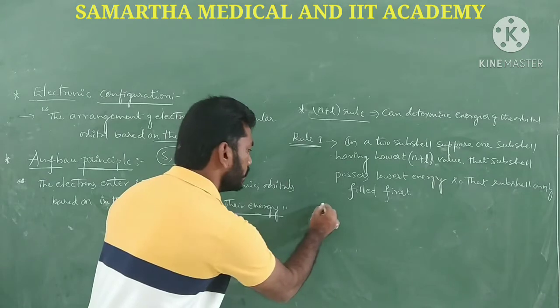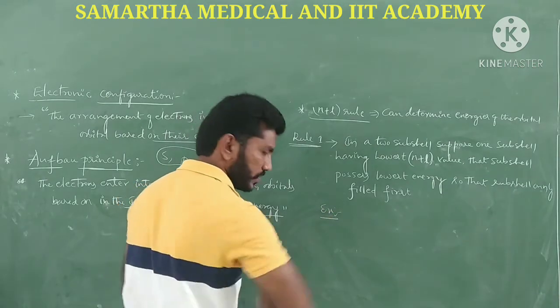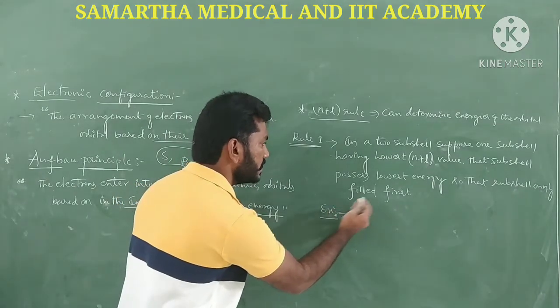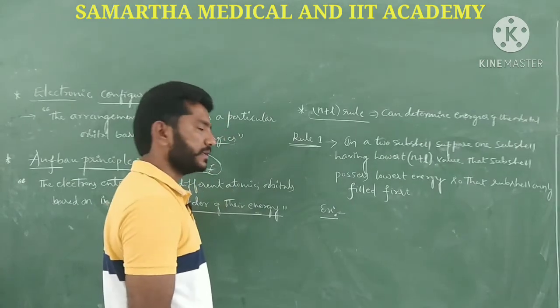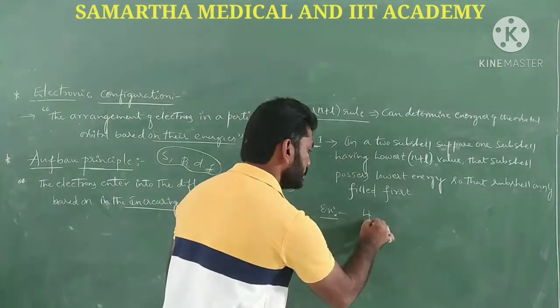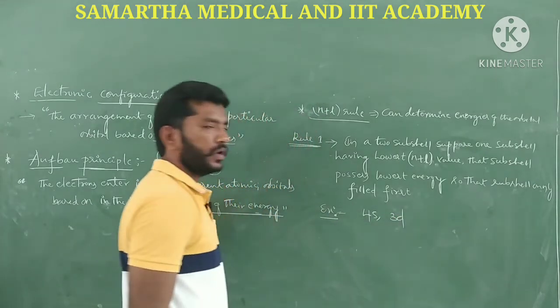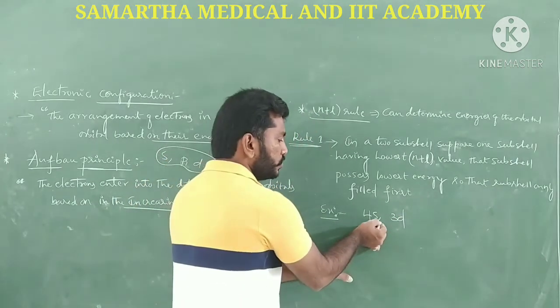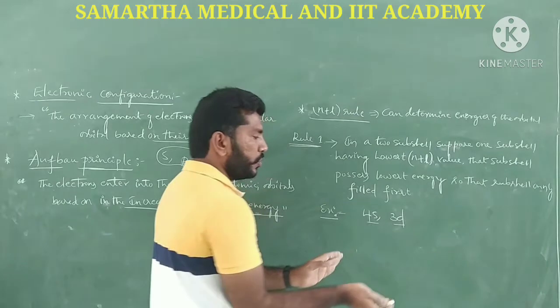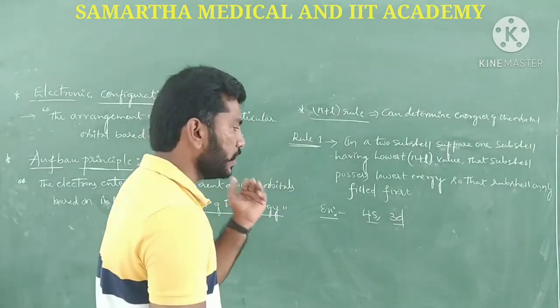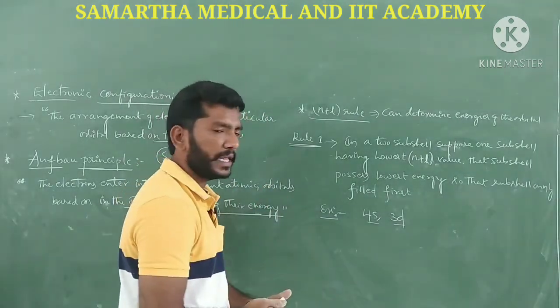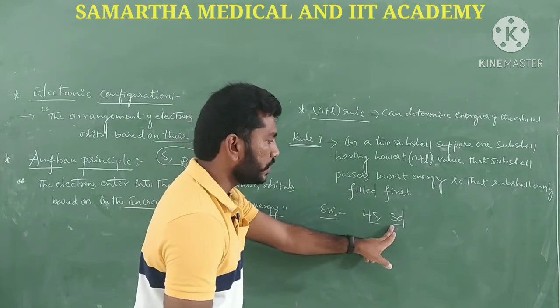Okay, let me explain with an example. Let's understand this rule by taking one example. I have the 4s orbital and 3d orbitals, guys. We have two different orbitals, but we don't know which subshell has the lowest n plus l value.